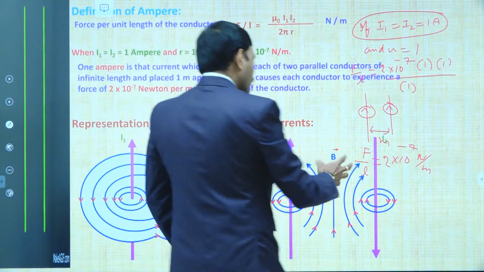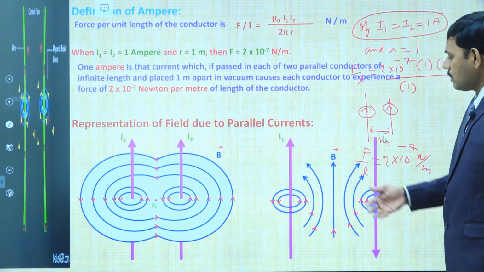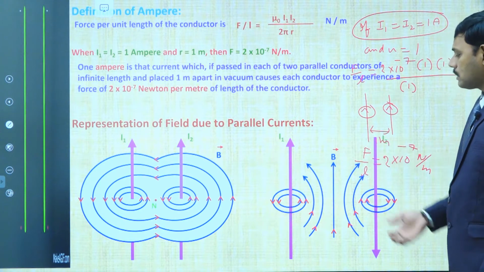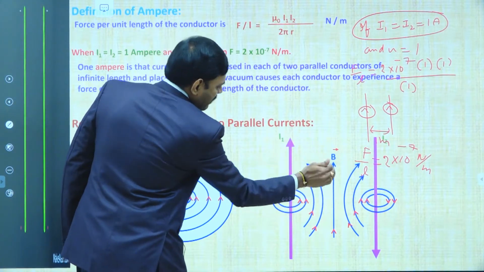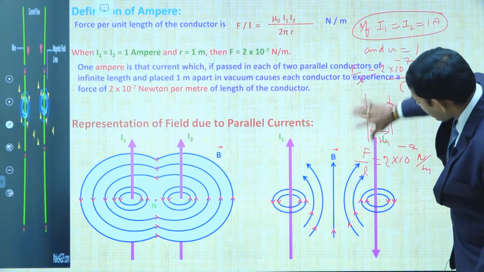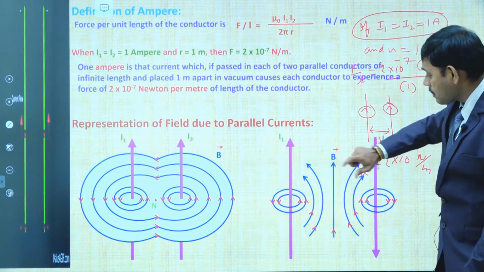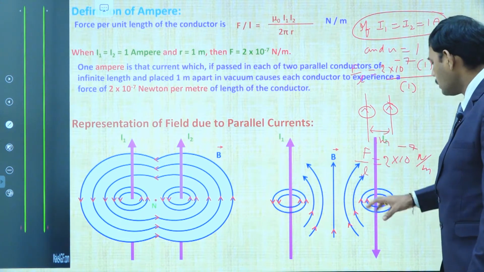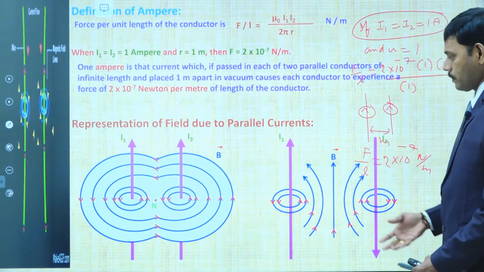And in the case of opposite directions, there is no null point because they aid each other, they add to each other. So, here the I1 current carrying wire gives a magnetic field into the board, and I2, where we change the direction of current, also produces a magnetic field into the board. Both are producing magnetic field in the same direction. So, in between the wires, the magnetic field is high.